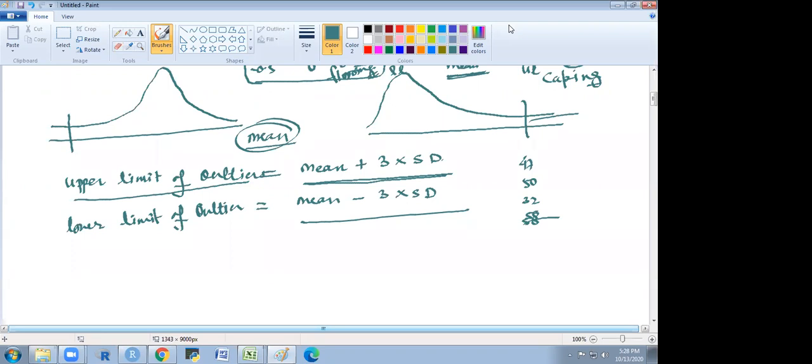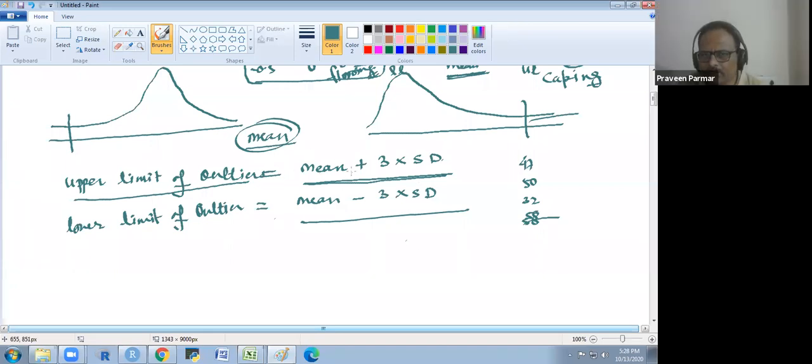Sir, a doubt. Yeah, ask. So the mean which we have calculated, and the upper limit outlier and lower limit outlier, should we calculate the mean after or before calculating the outliers? This mean is before the outlier, because this is the mean of the present data in your raw data. Then you find the outlier, and if you have to use the mean somewhere later on, you again measure the mean. So the mean will change.